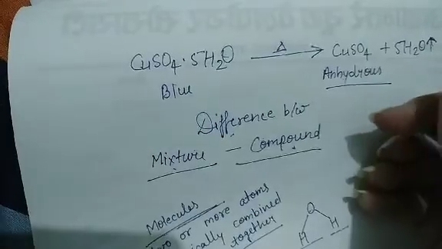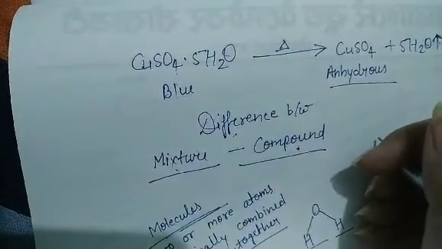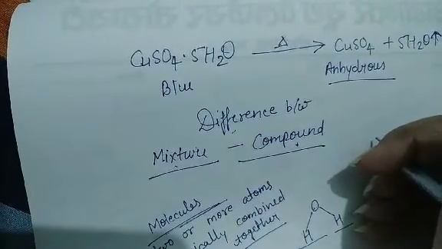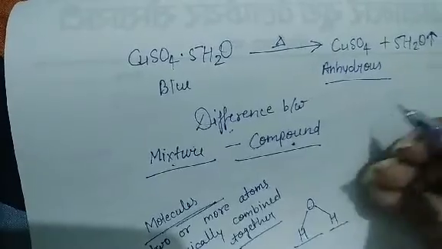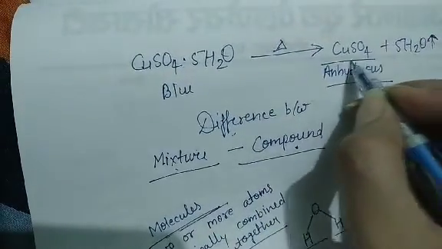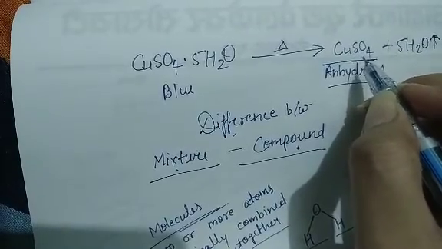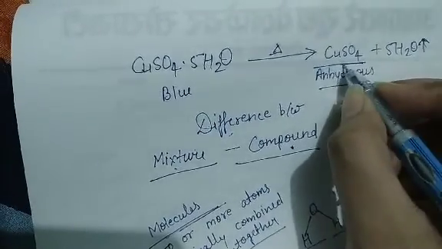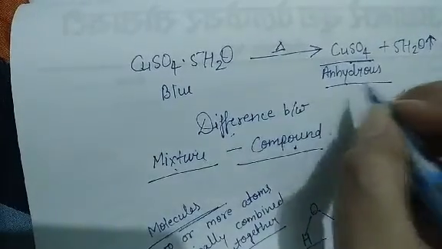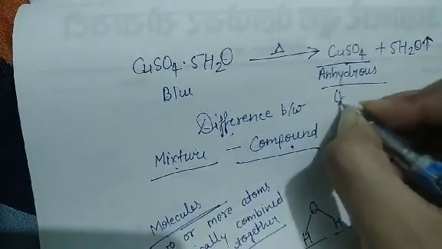Anhydrous salts are those salts which do not have any water molecules associated with their crystal structure. Here in this copper sulfate, you can see there are no water of crystallization molecules associated with it. So this copper sulfate is anhydrous, and anhydrous copper sulfate is white in color.